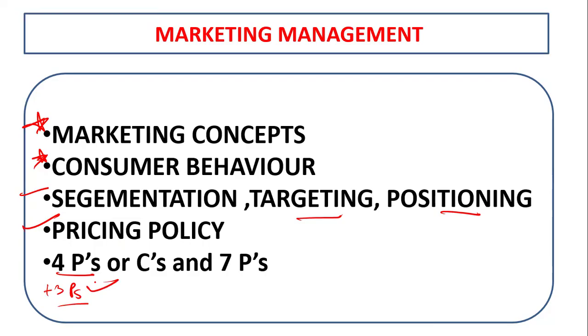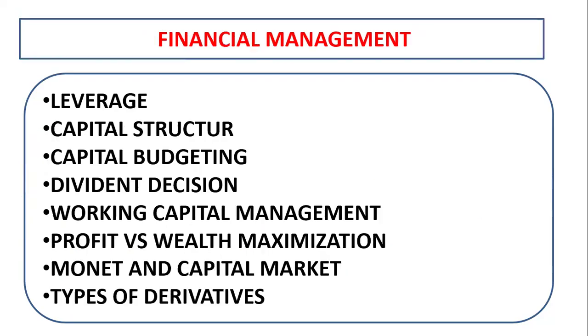Who? What are these three P's? Okay, four S, four C's. Okay, seven P's. So these seven P's are nothing but four P's plus three P's. Clear? Now the next, that is financial management.